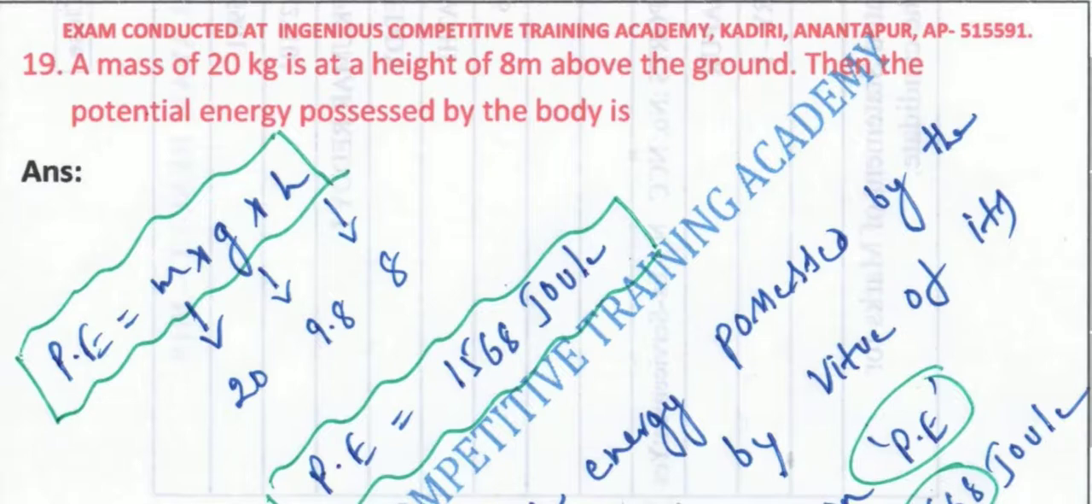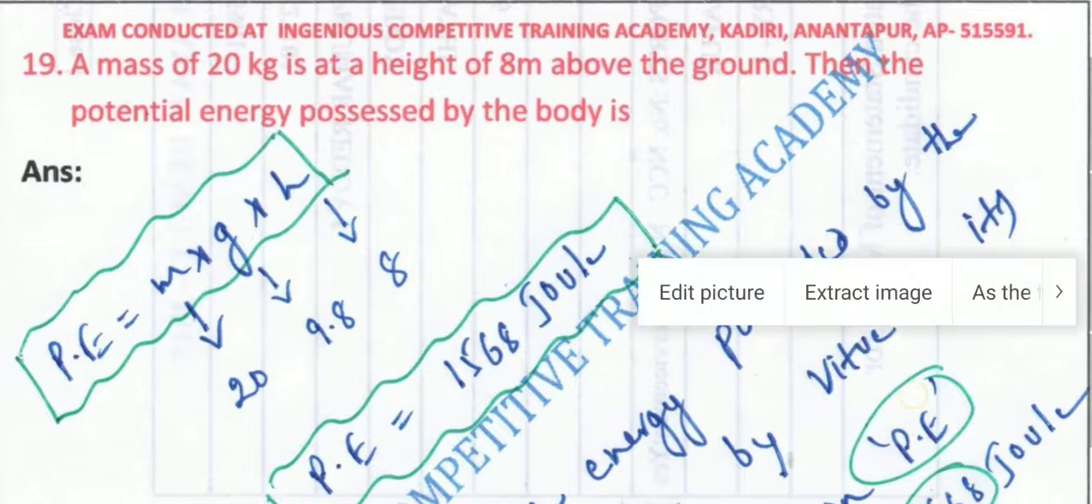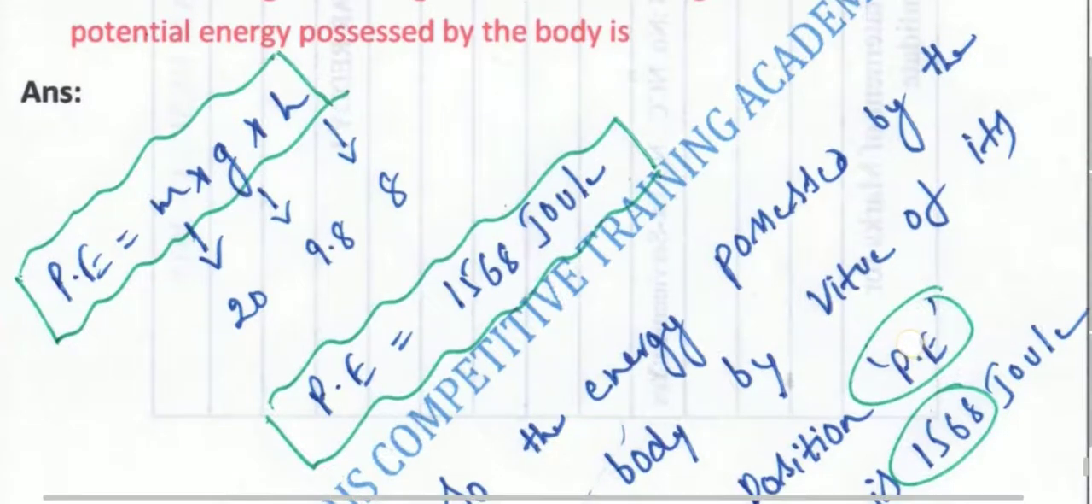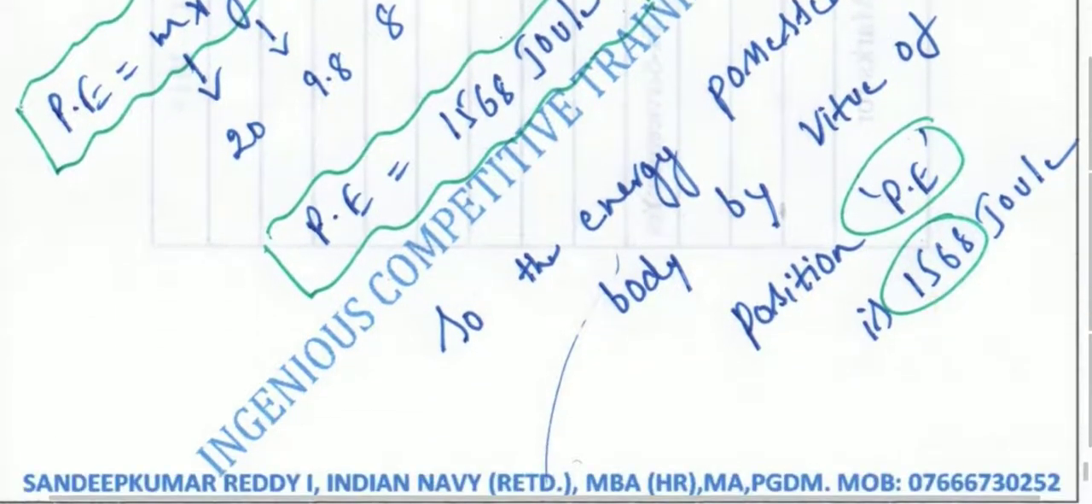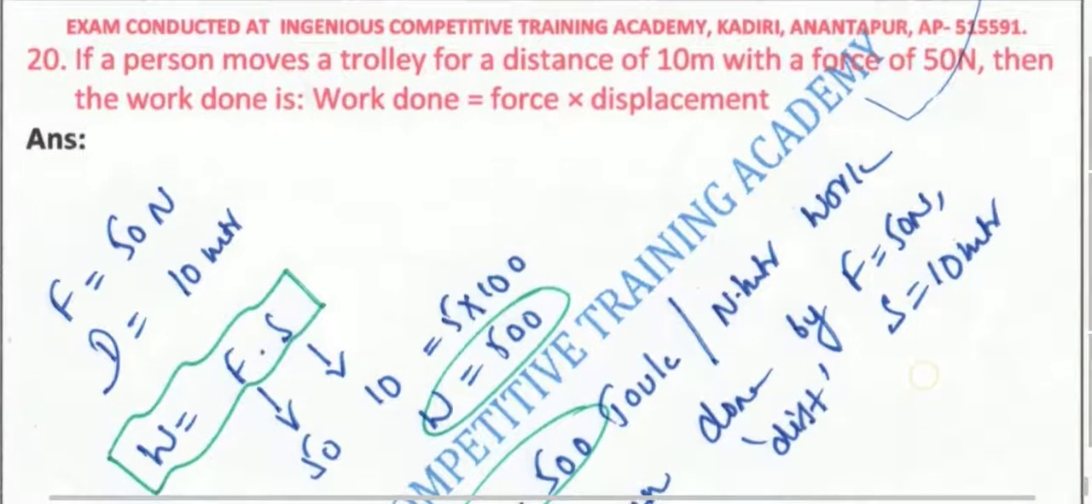A mass of 20 kg is at a height of 8 meters above the ground. Then find the potential energy possessed by the body. We knew that potential energy is the energy possessed by a body by virtue of its position. Here P is equal to mgh. Mass has been given as 20, g is standard, that is 9.8, and the height is 8 meters, so it is equal to 1568 joules. So the energy possessed by the body by virtue of its position is 1568 joules.